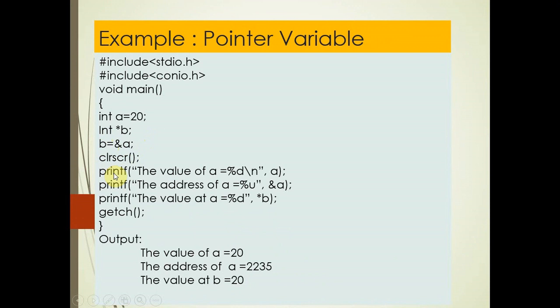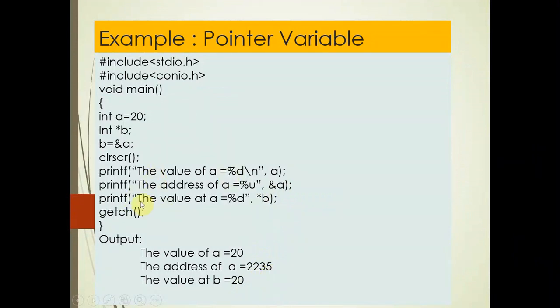When you execute this program, the value of A is equal to %d, A. What will it print? It will simply print the value of A, the value which is assigned to A. In this case, I have assigned A 20, so it will print the value of A is 20. This is a normal statement. In the second case, whatever address A has, it will print here. I have assumed here the address of A is 2235.